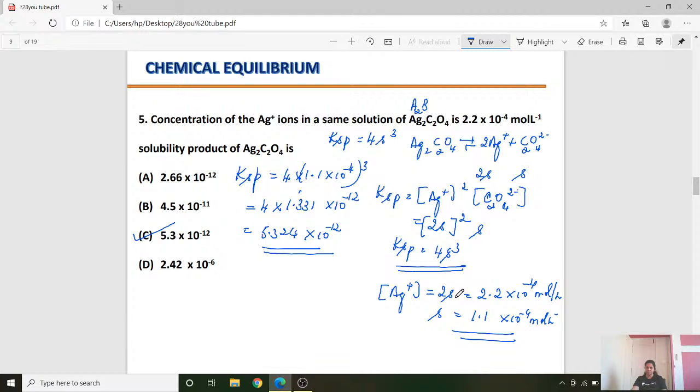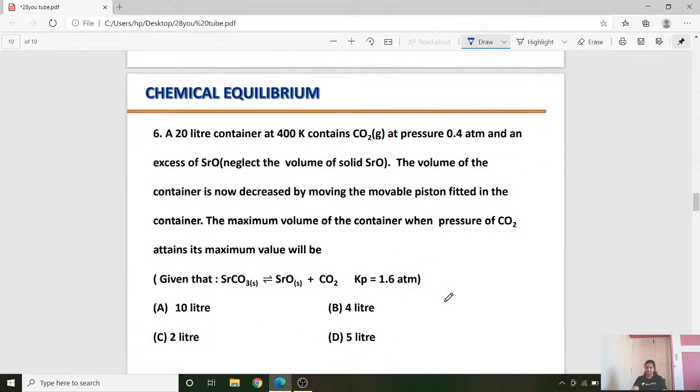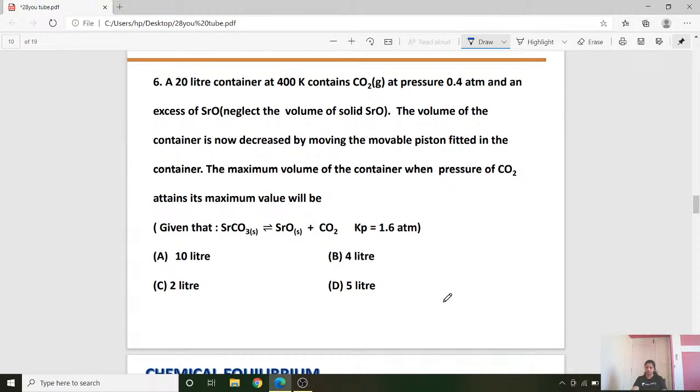Okay, I hope it is clear. We'll go to question number 6. A 20-liter container at 400 Kelvin contains carbon dioxide at a pressure of 0.4 atmosphere. So you have a volume of the container as 20 liter and the pressure as 0.4 atmosphere.